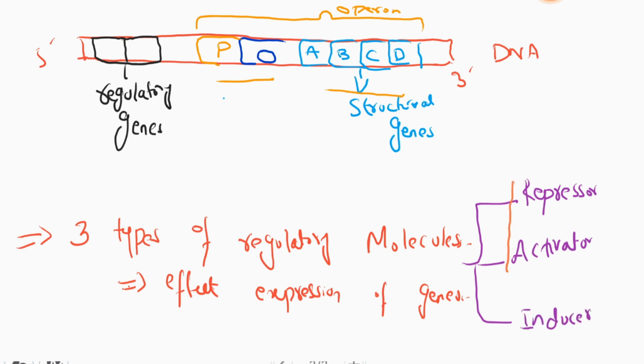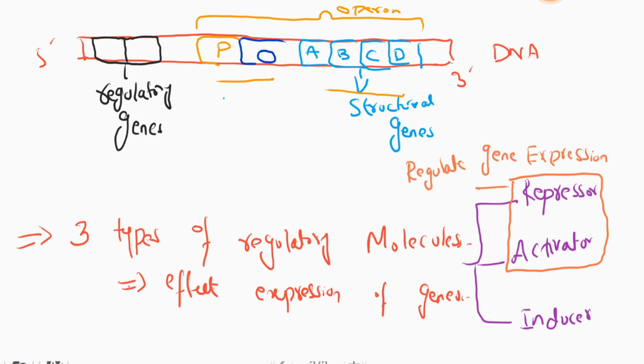The repressor and activator, these 2 molecules are produced in the cell and both regulate gene expression. The activator binds to the promoter region of the gene and regulates the expression of the gene, while the repressor binds to the operator region of the gene and represses or prevents the expression of the gene.